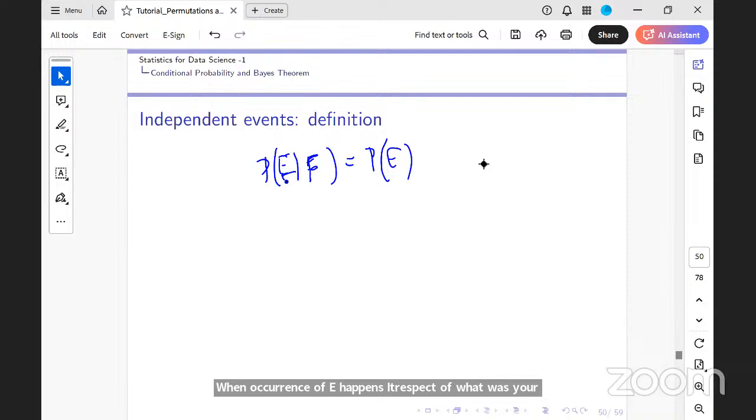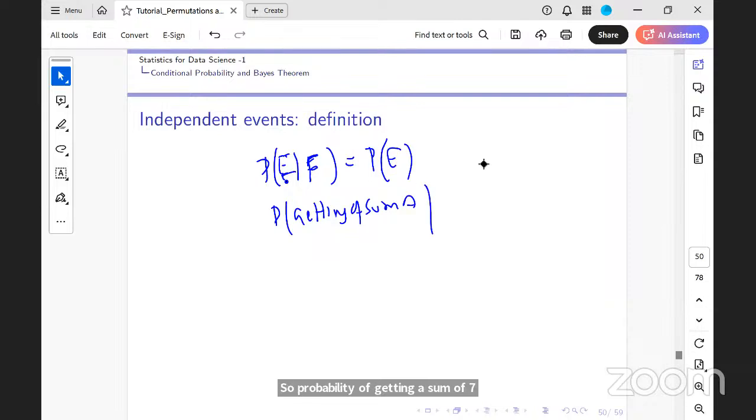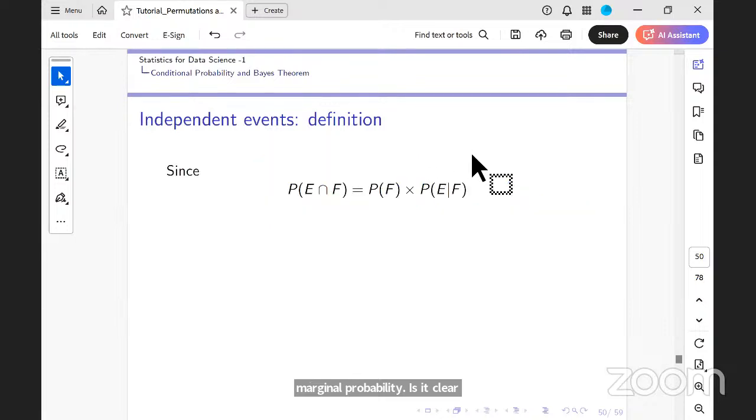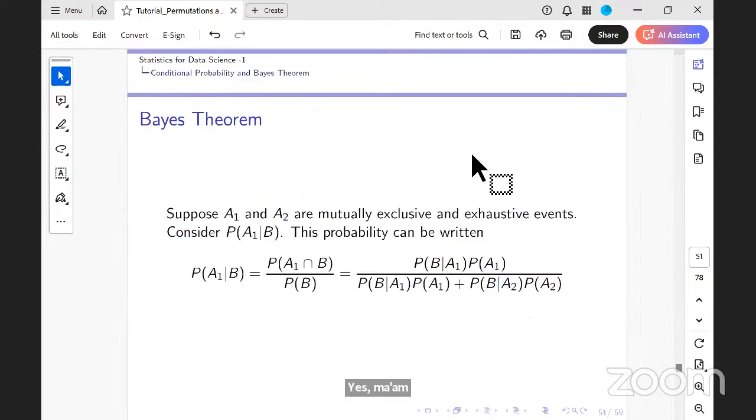So the probability of getting a sum of 7 is independent of whether you had a 4 in the first toss, or a 3 in the first toss. It is the same as the probability of getting a sum of 7. So if the probability conditioned on F is the same, then E is independent of F, and the conditional probability is the same as what we call the marginal probability. Is that clear? Okay, so that's how we define independent events.